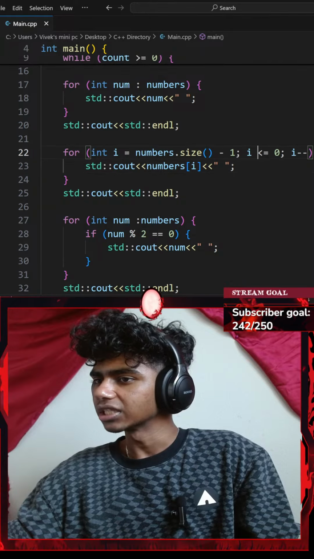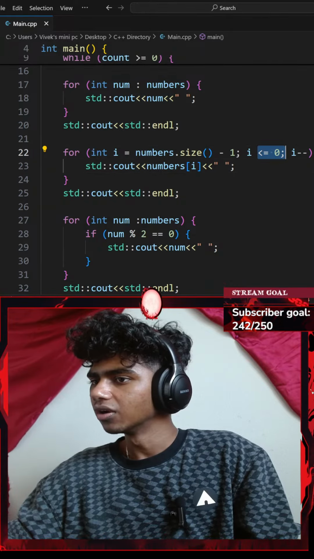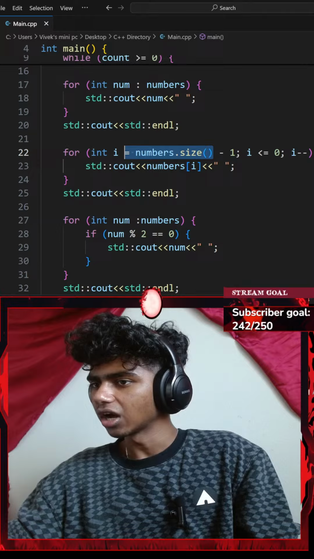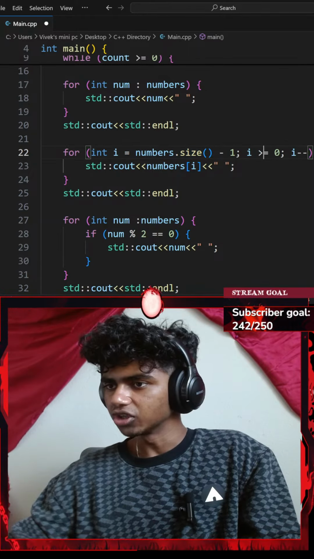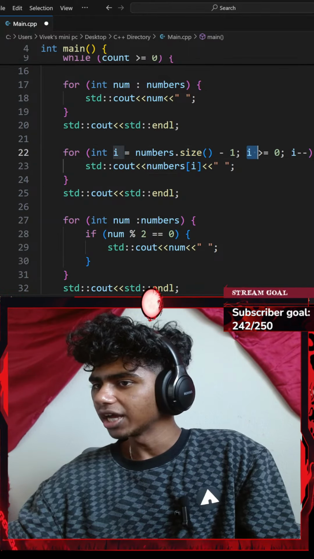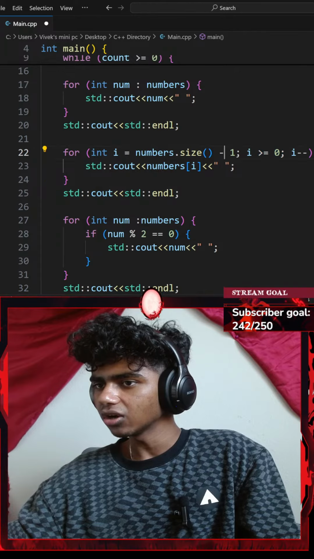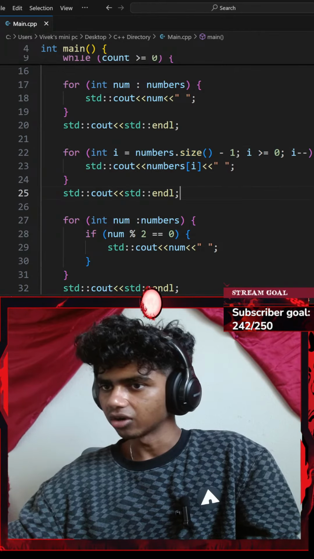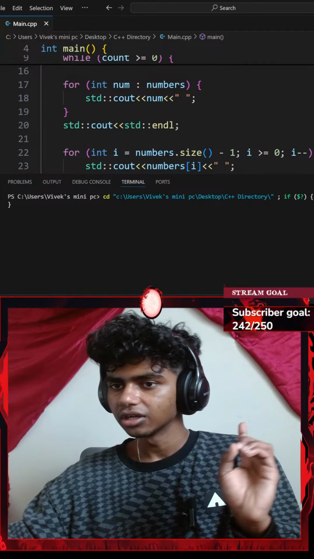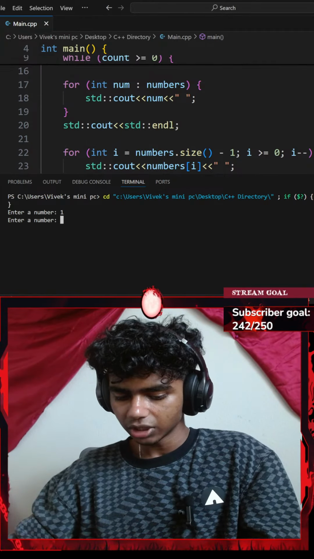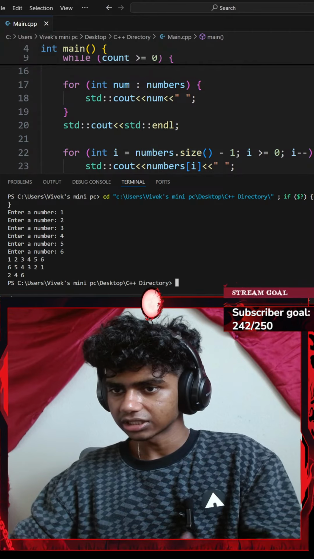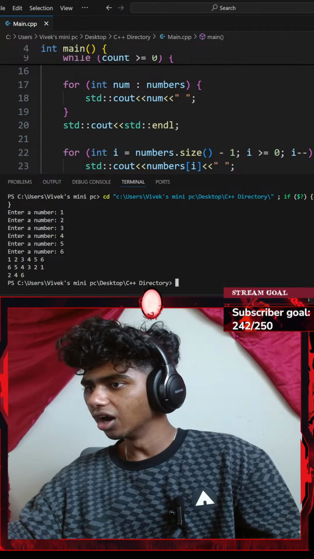I'm pretty sure this is what I have to do. While my number is less than or equal to 0, I do this. My number is not less than 0. I think I should go with greater than. While my i is either greater than or equal to 0. Okay, my number is greater than 0 now. Let's go with the Control S real quick. Okay, now let's try. 1, 2, 3, 4, 5, 6. There we go. Okay, perfect.